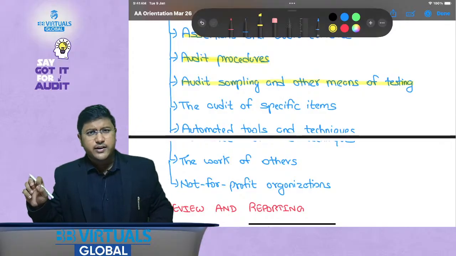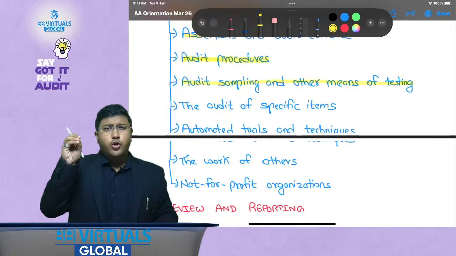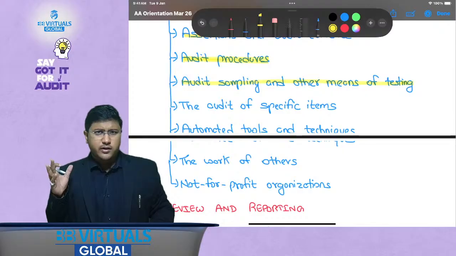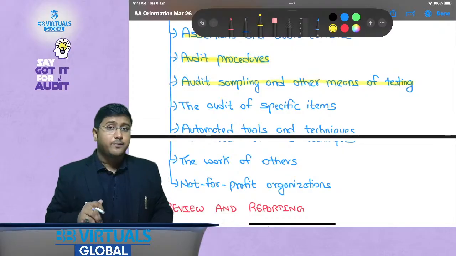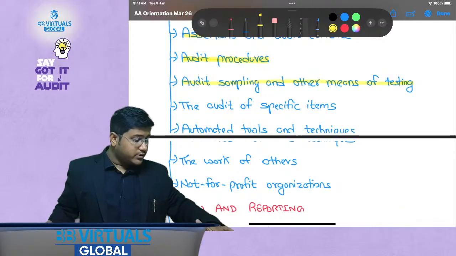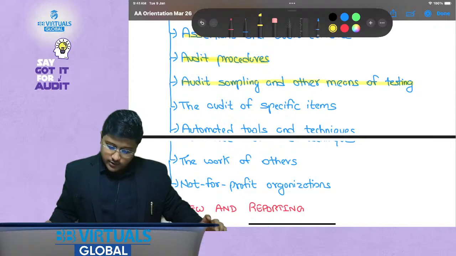You might have understood this earlier, or you might have listened to it somewhere, that audit is not done for 100% of the items. Checking is done for less than 100% of the items. That is called audit sampling. And in audit, there are set procedures which govern how the sampling would be done, and how the conclusion would be made on that.